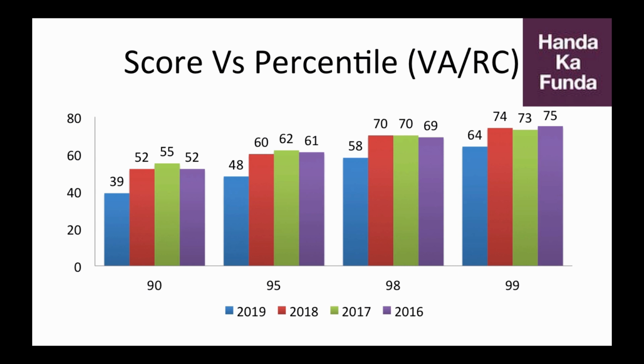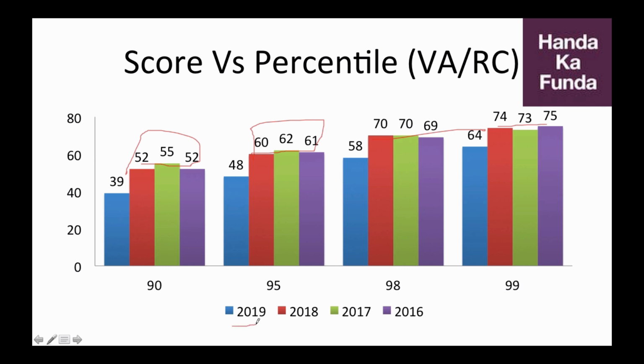So keeping that in mind, what sort of a score is required? Well, to score a 90 percentile, you typically needed around 50 to 55 marks, or for a 95, you needed around 60 to 62 marks. For 98, it was fairly flattish at 70 marks, and for 99, you typically needed around 74, 75. But that changed in 2019.